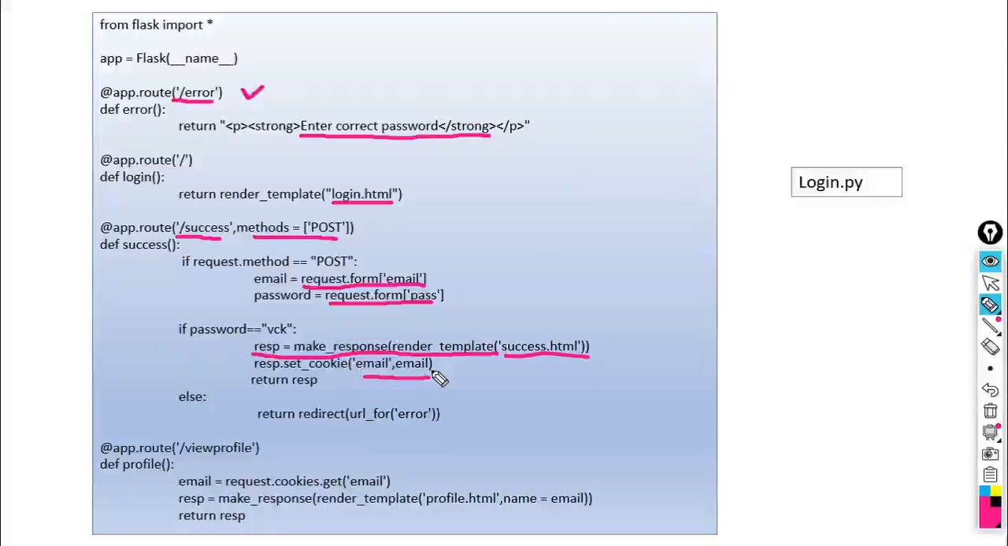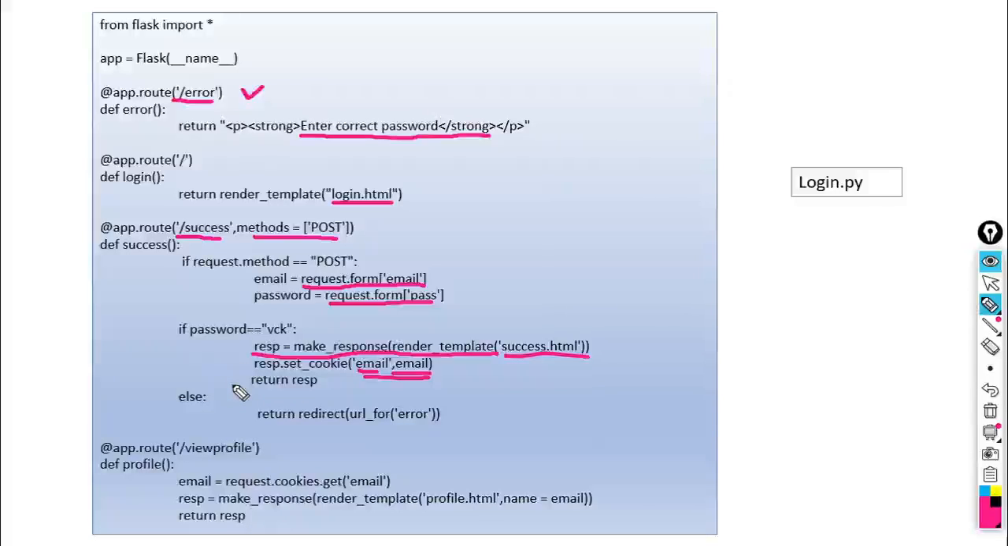After rendering this one, if it is successful, then set cookie email. Here the name of the cookie is email and the contents of the cookie is email. So whatever email is entered by the user, it will be stored in the email variable. And the email given within the quotation marks is the name for that particular cookie.